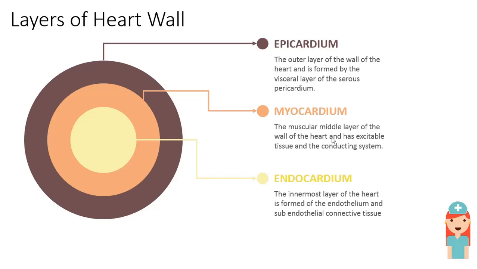Moving to the endocardium. Endocardium is the innermost layer of the heart. It is formed of endothelium and subendothelial connective tissue. It has two layers. The inner layer is connected to the heart chambers, whereas the second layer is continuous with the connective tissue of the myocardium. It is made up of endothelial cells as well as subendothelial connective tissue.